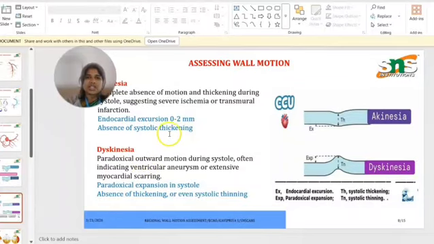Absence of systolic thickening and also presence of incomplete movement. The second one is dyskinesia, a paradoxical outward motion during systole. It often indicates a ventricular aneurysm or extensive myocardial scarring, that is, paradoxical expansion in systole and absence of systolic thickening. See here, dyskinesia and akinesia.